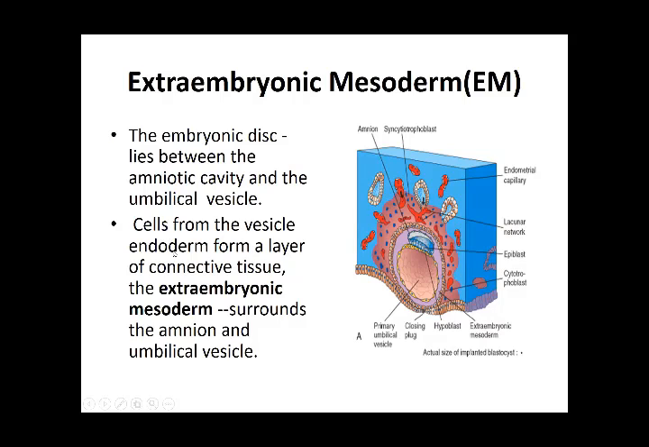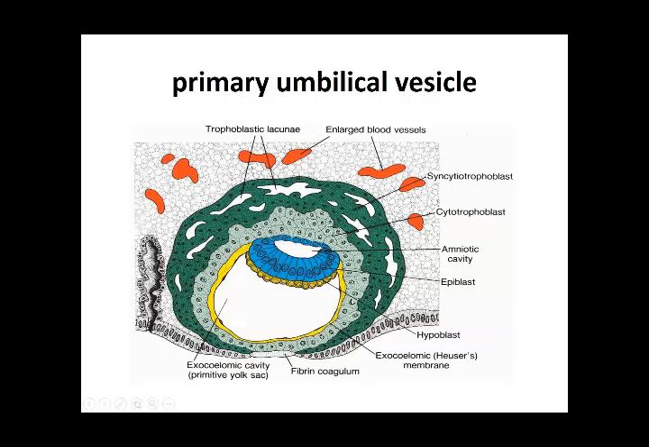Cells from the vesicle form a layer of connective tissue, the extraembryonic mesoderm. That is, certain cells are going to form on the inner side of the cytotrophoblastic cells, and that is what we call the extraembryonic mesoderm, which surrounds the amnion and the vesicle. This is very clear in this picture.